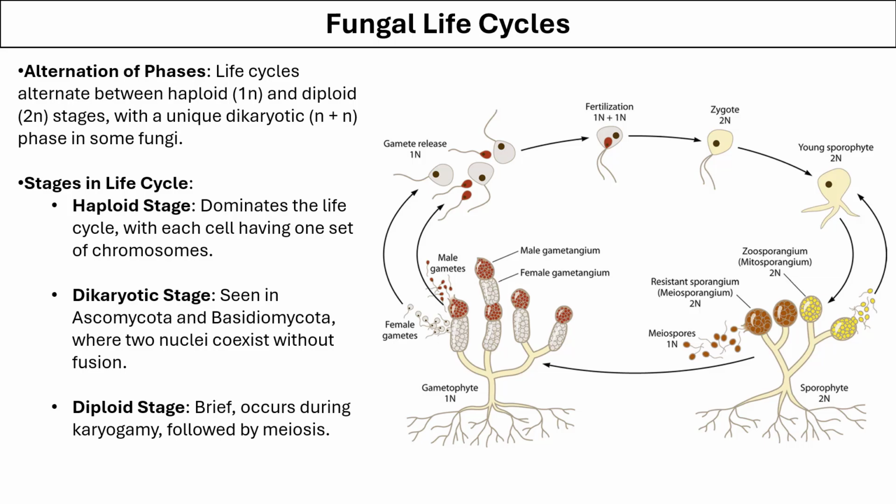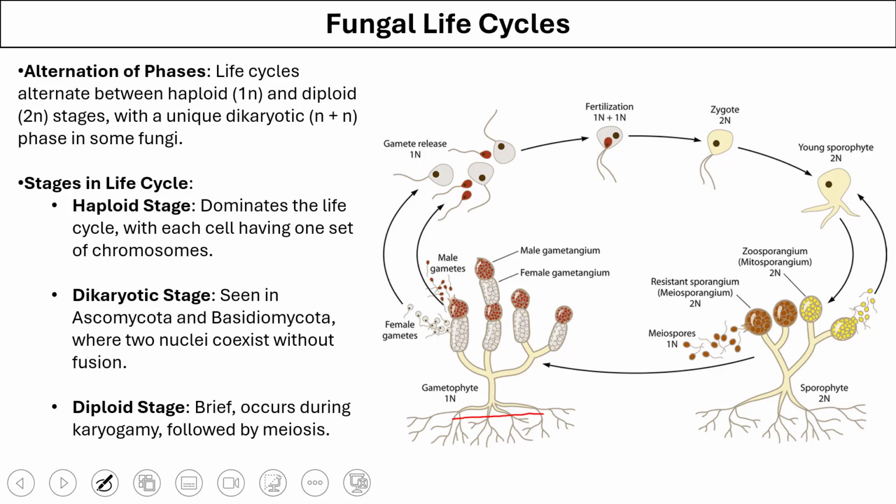So we can see the alternation of generations in fungi. That means there are certain stages of the life cycle which have a haploid genome and certain stages which have a diploid genome. But there is also a unique stage of the life cycle of fungi which is dikaryotic, meaning there are two nuclei present in a cell. The main body of fungi is primarily haploid.